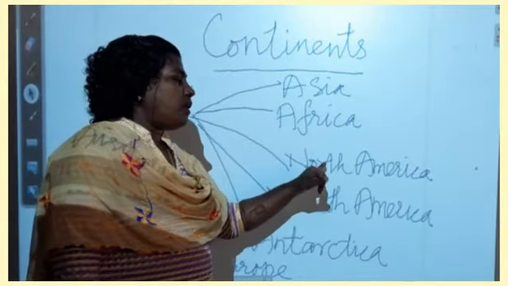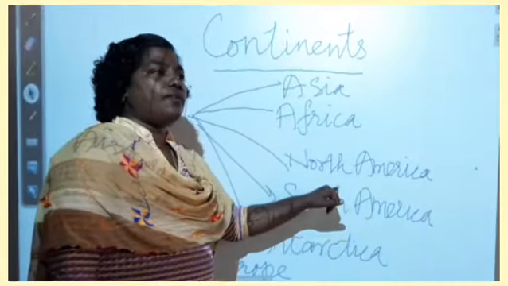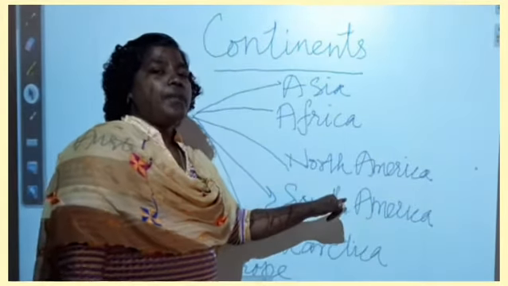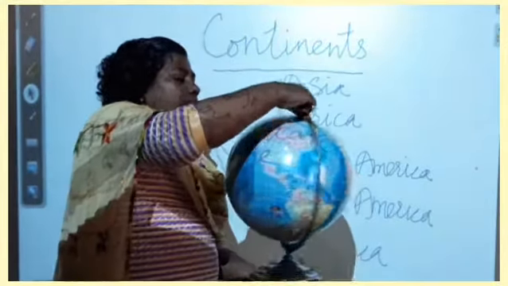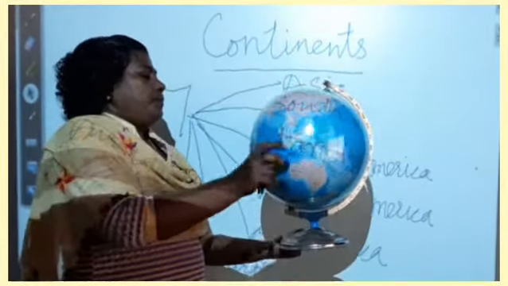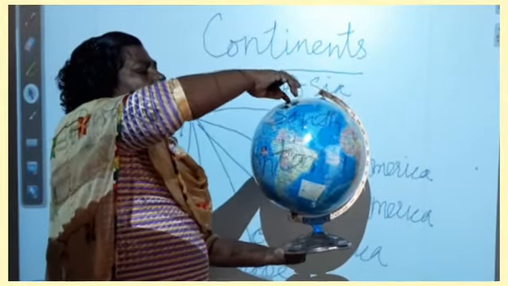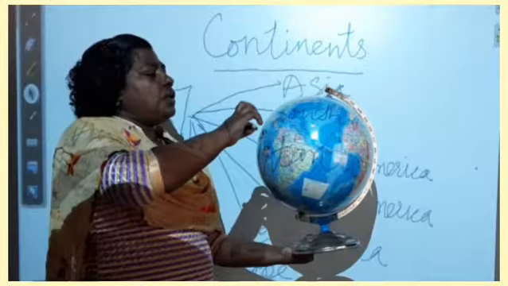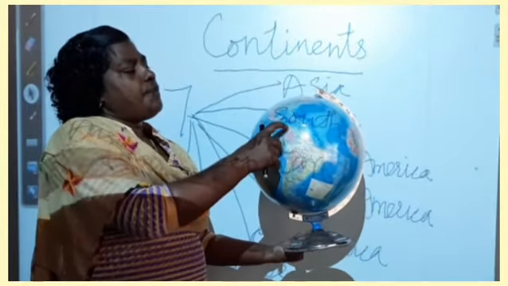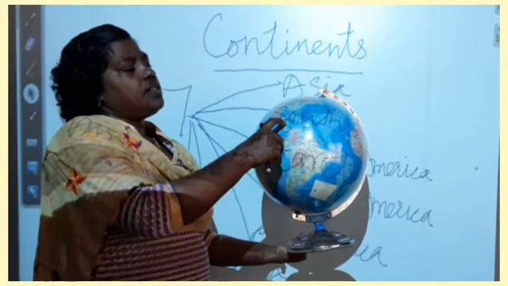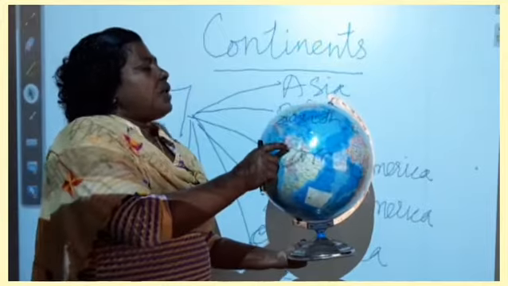So North America is connected with South America by a narrow stretch of land called the Isthmus of Panama. See, this is North America, and these are the different water bodies. This place is called the Isthmus of Panama, the narrow stretch of land that joins with South America.